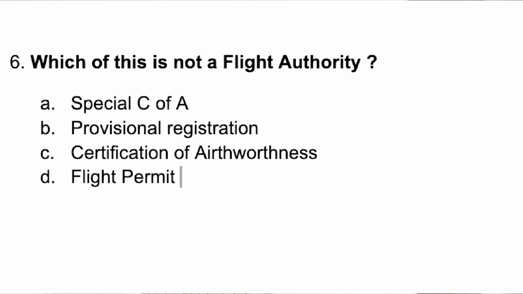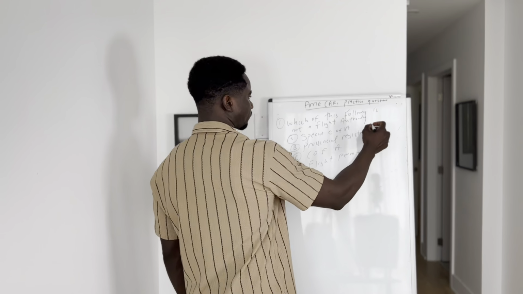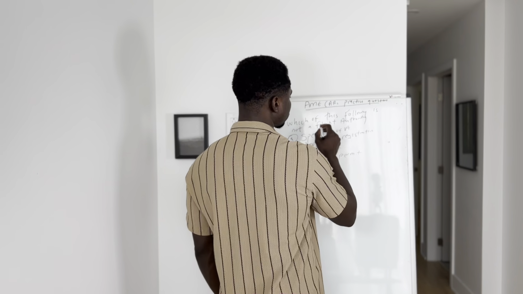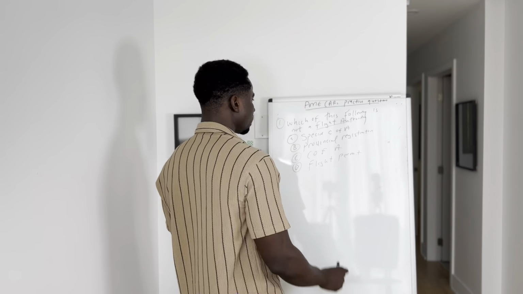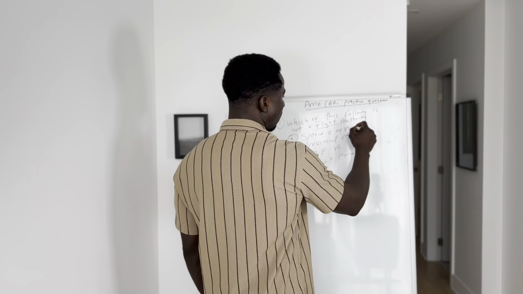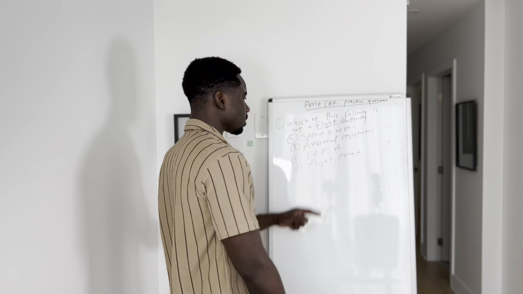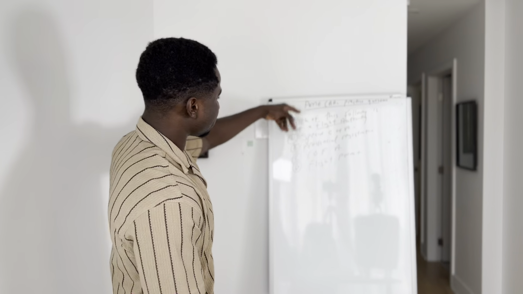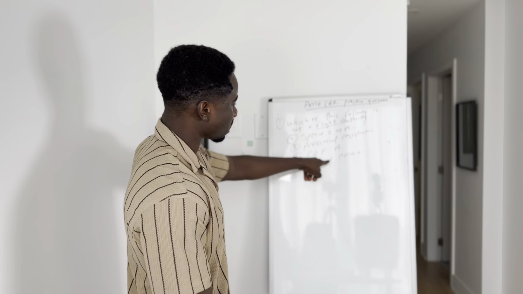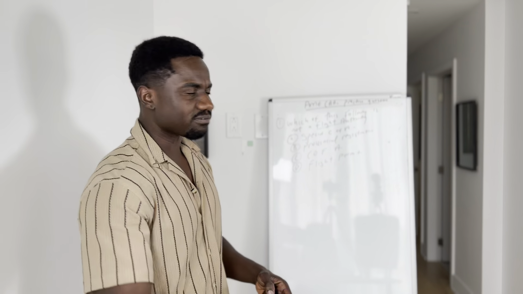So now let's understand some of these terminologies. Let's understand some of these terms. First of all, we're going to look at flight authority. What is the flight authority? Now we're going to look at special C of A, provincial registration, then C of A, and flight permit. What is a flight authority?